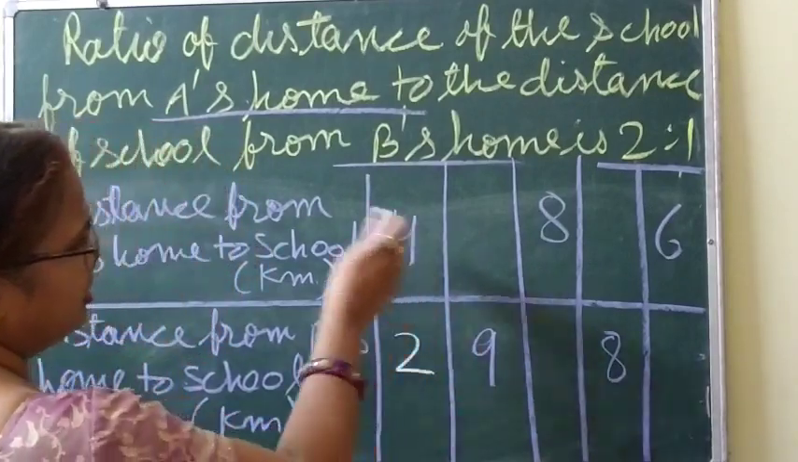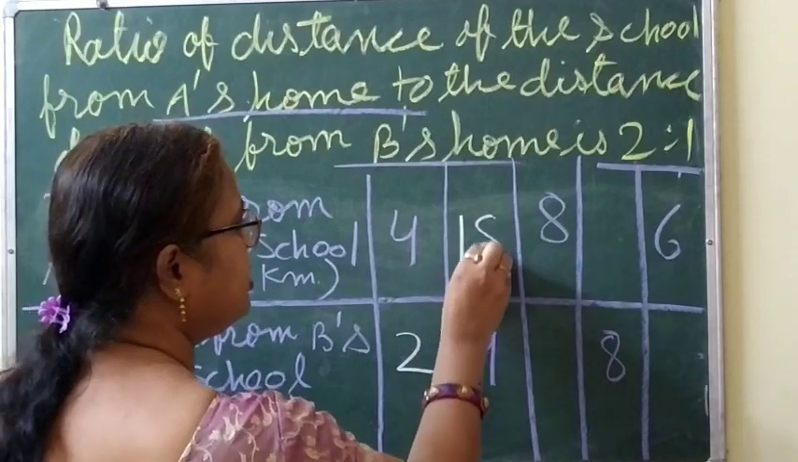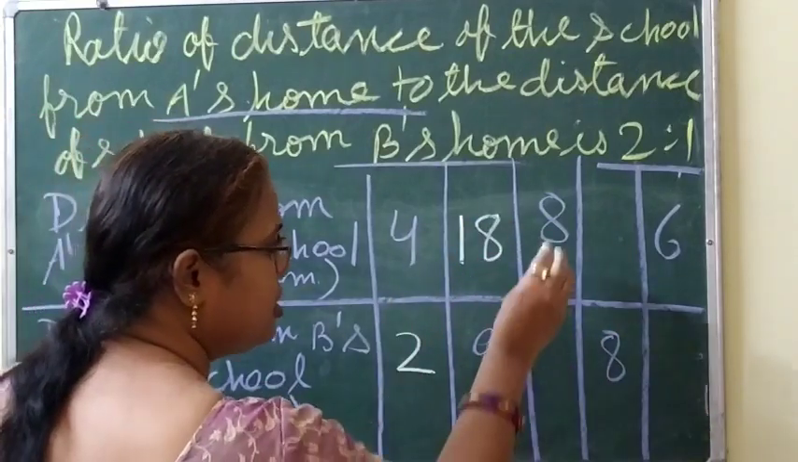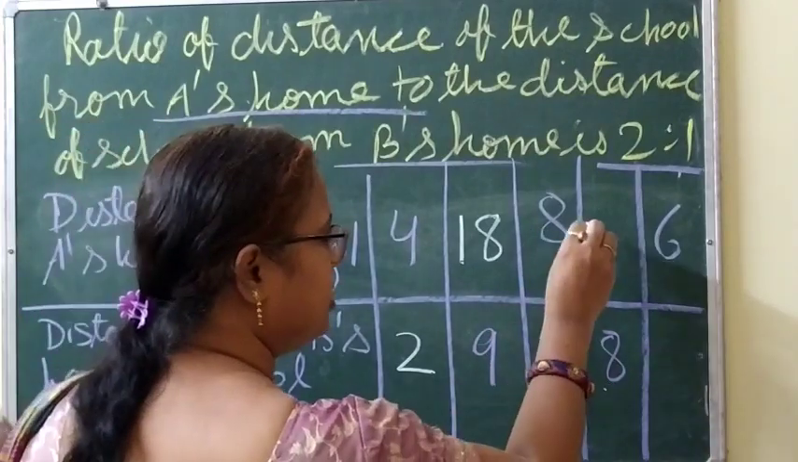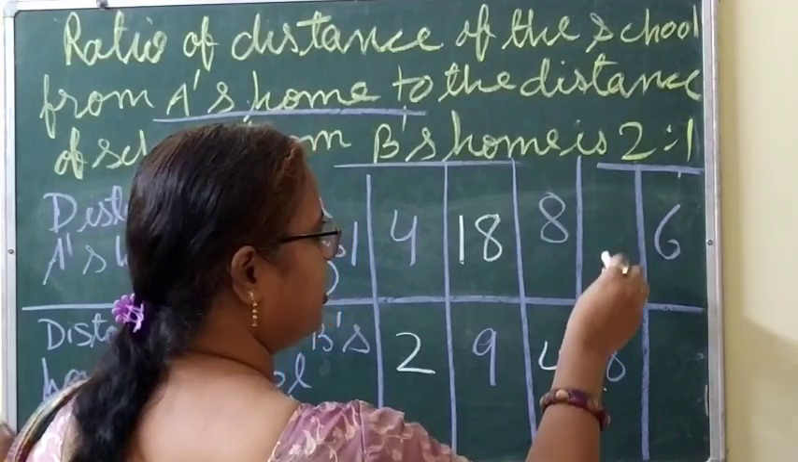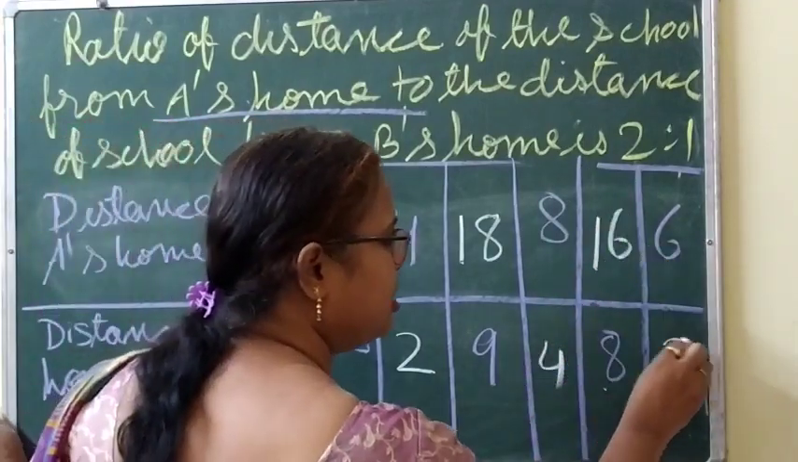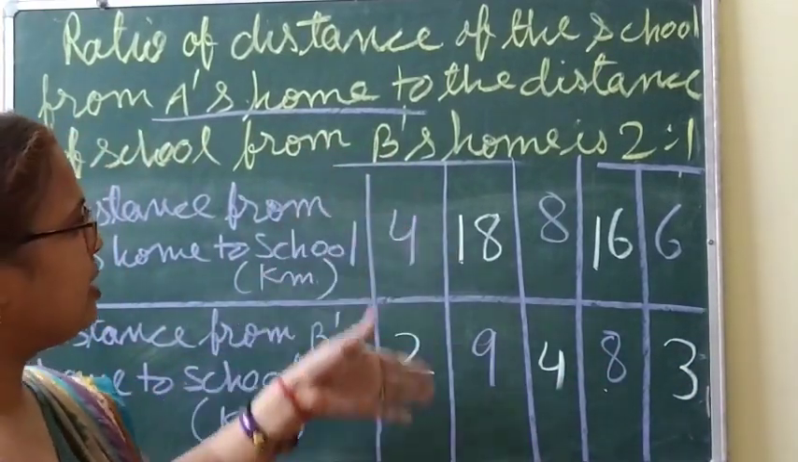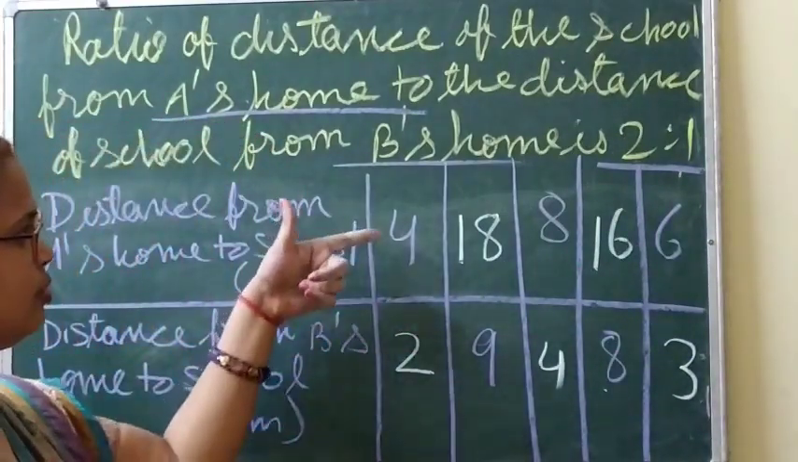If it is 9, then what will this be? This will be just double, so it will be 18. Okay? If this one is 18, this one will be just half of it, 9. If this one is 8, then this will be just double of it, so 16. This one is 6, so this one is just half of it. Why? Because what is the ratio between A and B? 2:1.